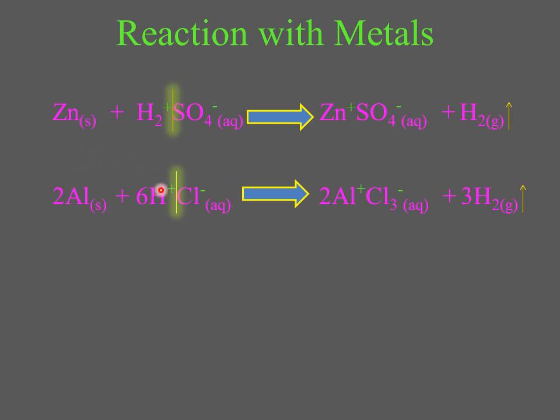So the positive 3 aluminium will combine with negative chlorine, and it will give AlCl3, aluminium trichloride, and the hydrogen will be evolved in the form of hydrogen gas. So guys, it's a simple displacement reaction in which metals are displacing hydrogen from acids. I hope you understand it.